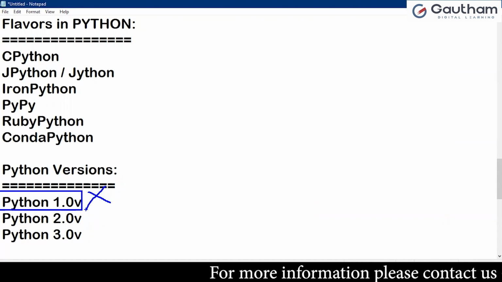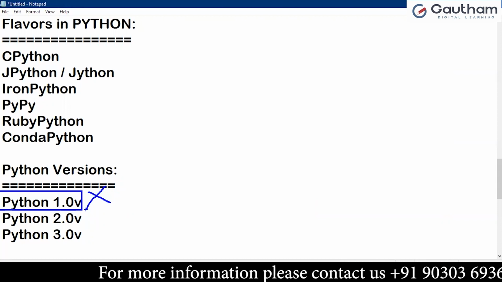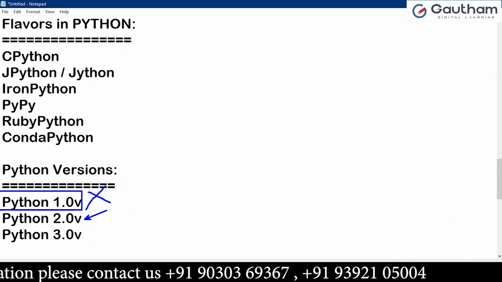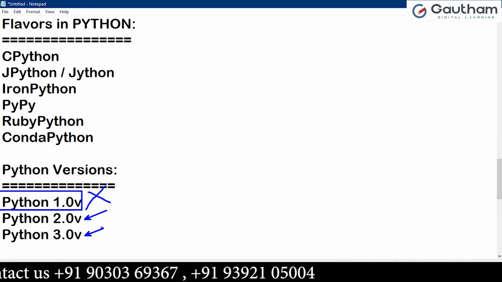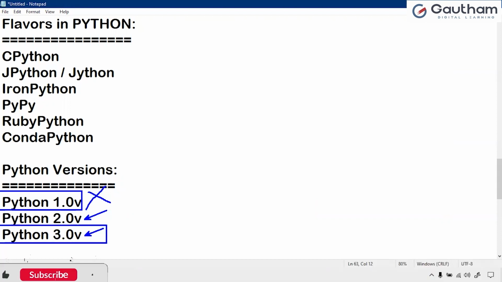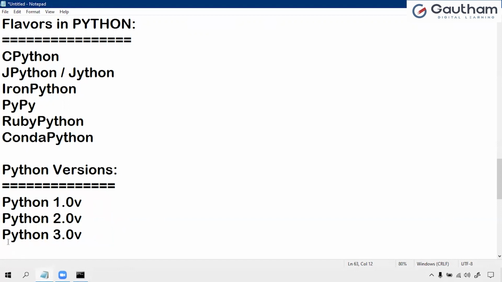Presently Python 2.x and Python 3 are running, and Python 3 is the latest version. You have so many features in Python 3, and there is no guarantee Python 2 will continue in the future. Maybe they will remove 2.0 like 1.0. So we are going to work with Python 3.